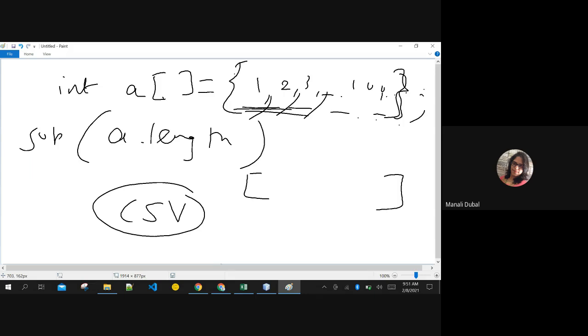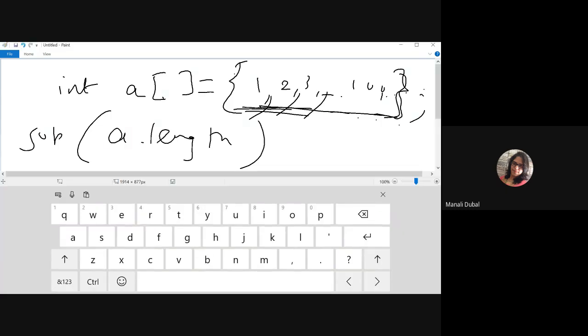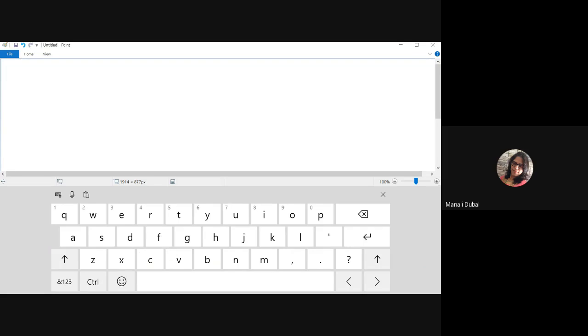Are you getting the difference between creating the array with the new keyword? If you are creating the array with the new keyword, you may want to input values from the user. But if you want to create a static array with a fixed set of values like this, it is possible, of course. Then you need not mention the whole new keyword syntax over here. Are you getting this? Let me show you both the differences.